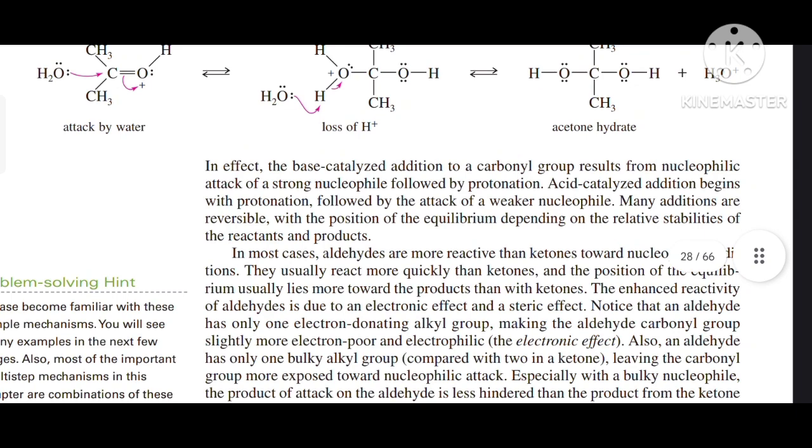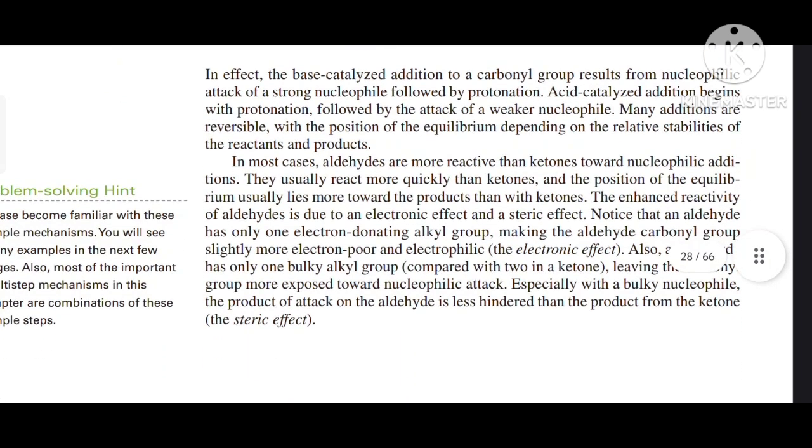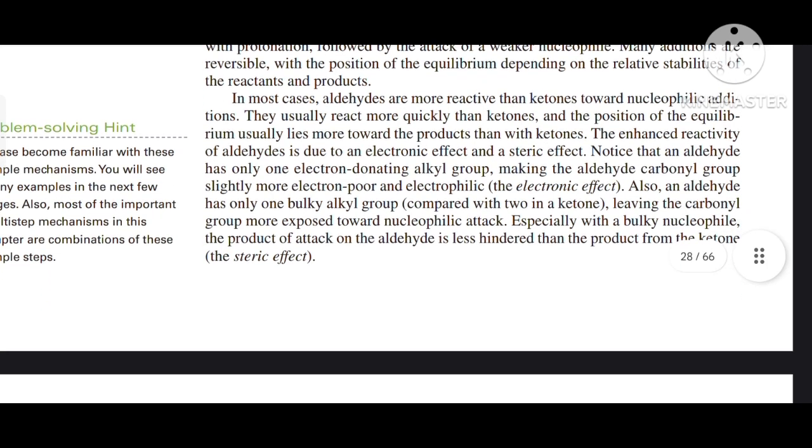In effect, the base catalyzed addition to carbonyl group results from nucleophilic attack of strong nucleophile followed by protonation. Acid catalyzed addition begins with protonation followed by the attack of weaker nucleophile. Many additions are reversible with the position of equilibrium depending on the relative stabilities of the reactant and product. In most cases, aldehydes are more reactive than ketones towards the nucleophilic additions.